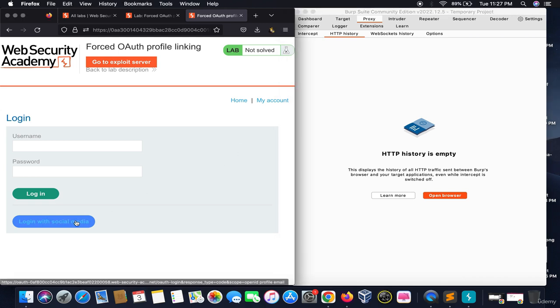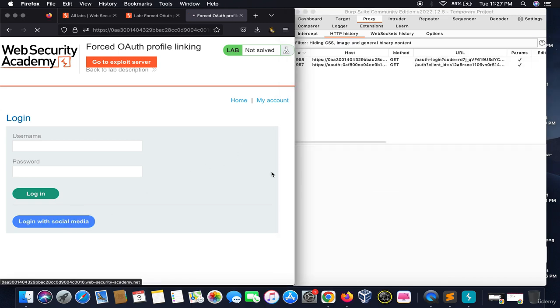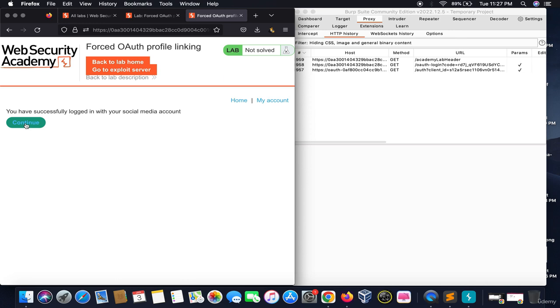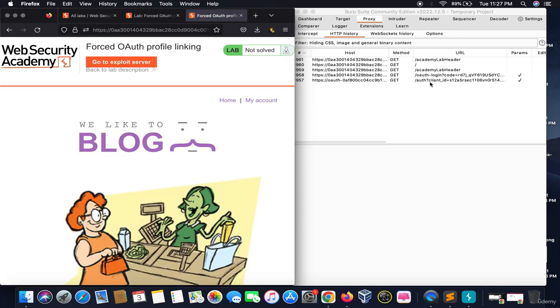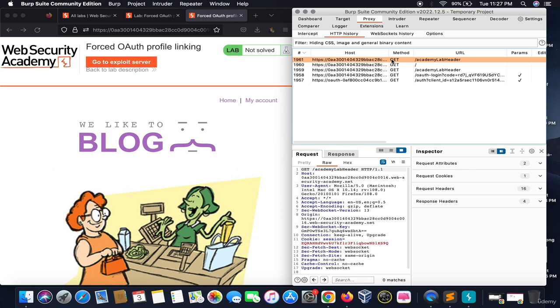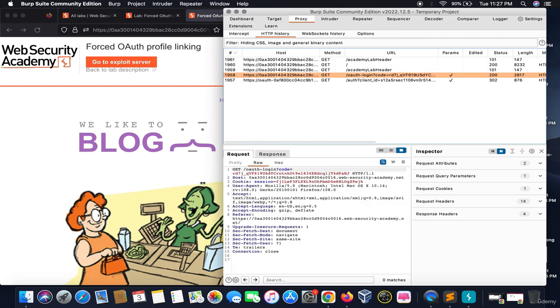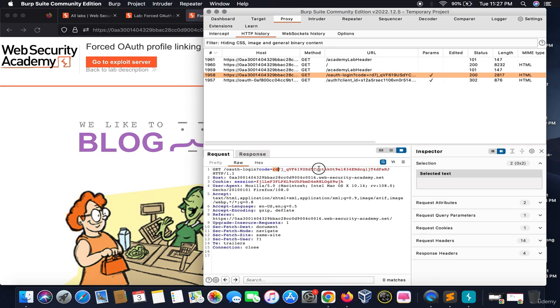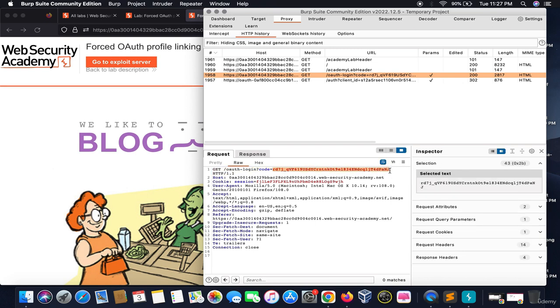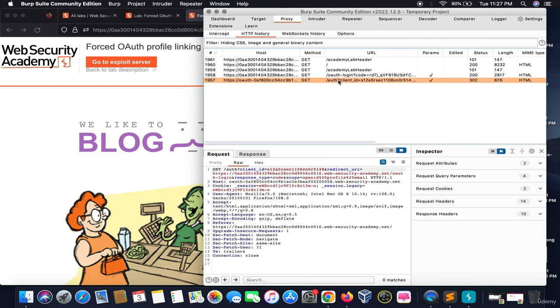and I would click on login with social media. These are a variety of steps it followed for logging me into the website. And it gives a code, which is the authenticator for the website to tell specifically that this person is legit, please allow him into the website. And stuff like that.